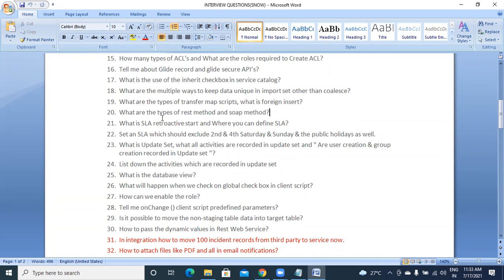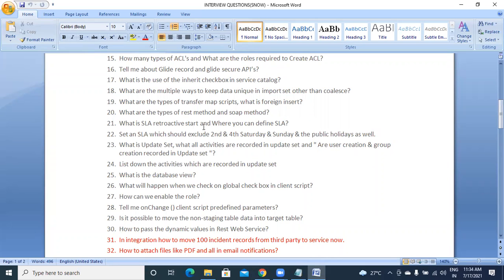What are the types of REST methods and SOAP methods? As Sharath and Rohit have worked on .NET, they know about this: post, put, delete, get, those 4. And in ServiceNow, we have one more that is called patch. So in ServiceNow, we have 5 types.